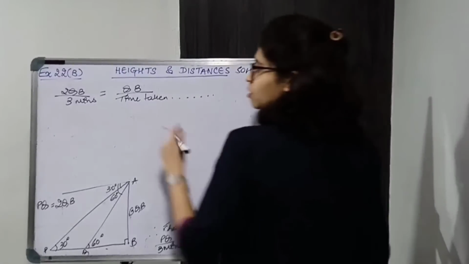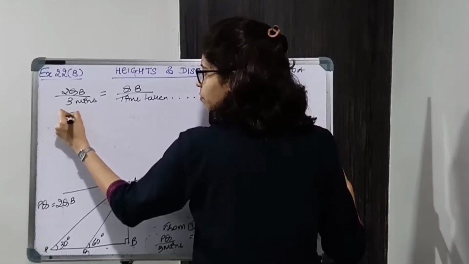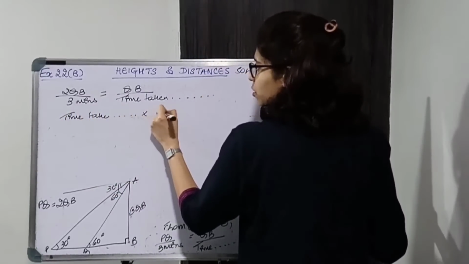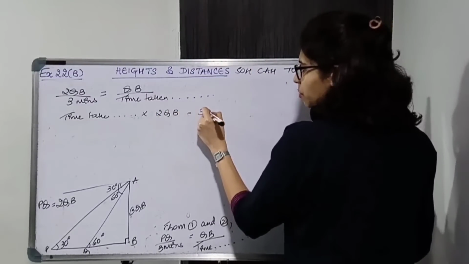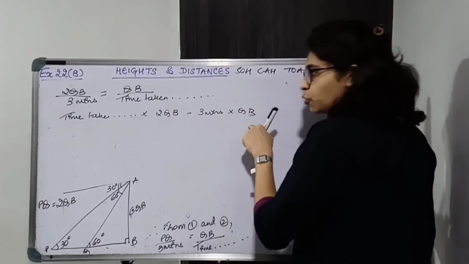Okay, so just shift this over here. Cross multiply. So time taken from Q to B into twice QB is equal to 3 minutes into QB. Now shift QB over here.